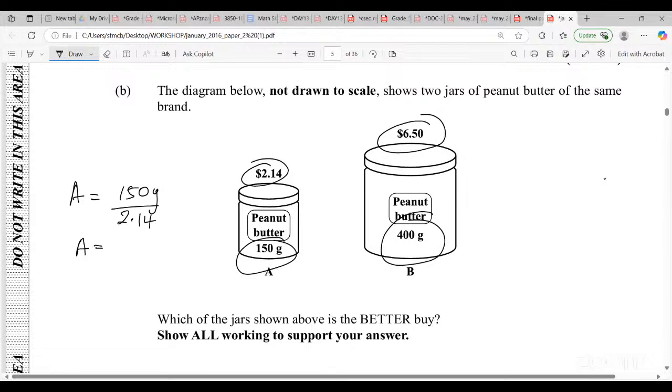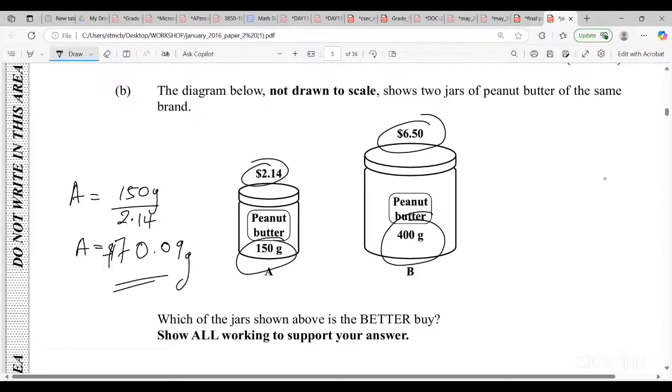Yeah, for the butter, it'll be 150 divided by 2.14. All right, so this gives me 70 grams. We could just round it off. So for every dollar that you spend, you get 70 grams. We could leave it at that.